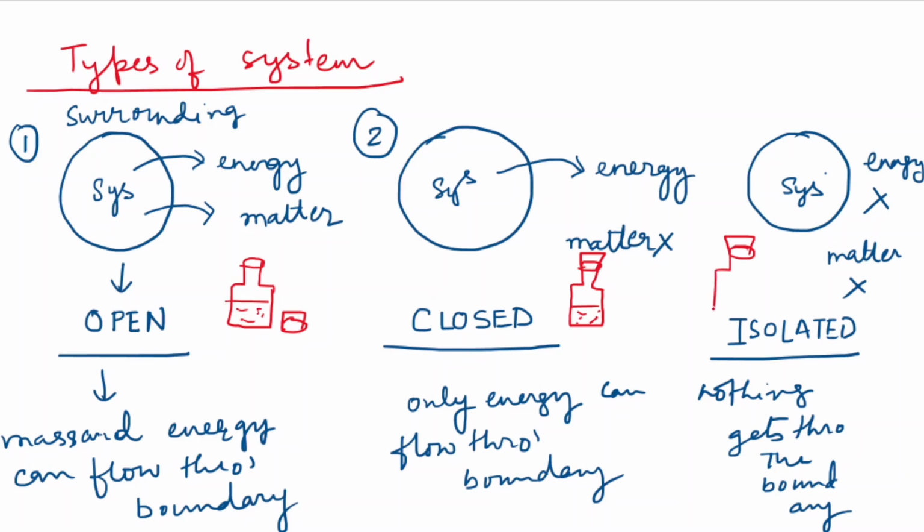And lastly, if we have a bottle which is insulated from the surrounding, like a thermoflask, then it can neither exchange energy nor matter with the surrounding. So this is an example of an isolated system. I hope you have understood these concepts. Thank you.